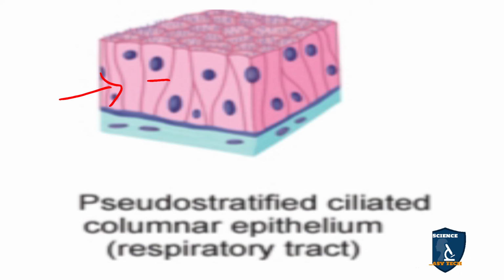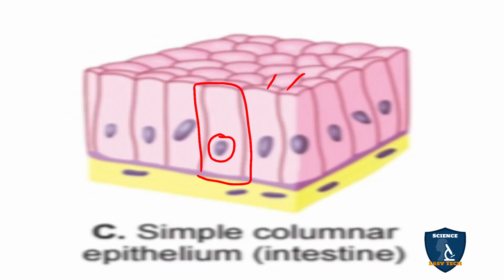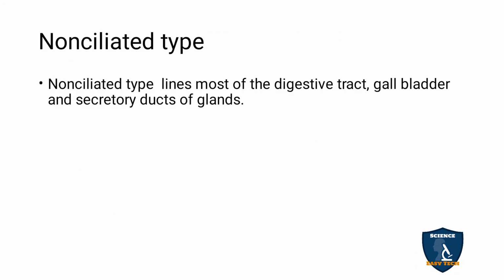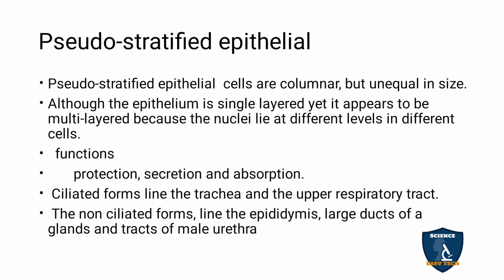In one cell it is above and in another cell it is below. But in columnar you can see the same tall cells, and they regularly place the nucleus at the bottom. But pseudostratified cells are the same as columnar cells, but irregular in shape and the nucleus is misplaced, that is, it is not at the same level.